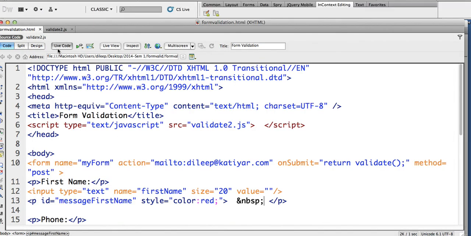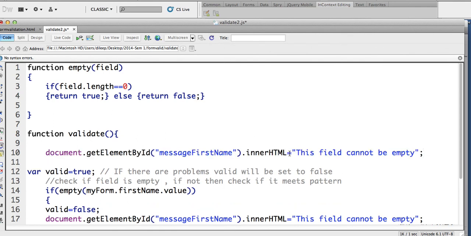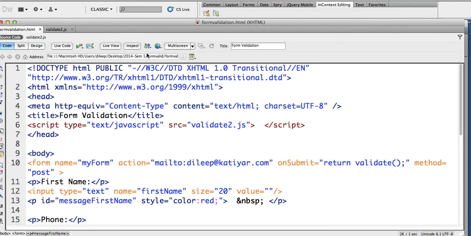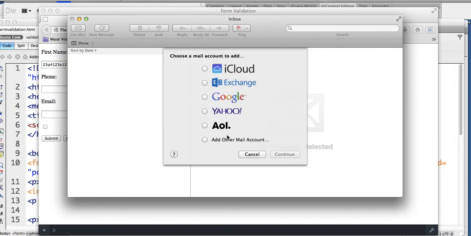A very important thing is when you're setting messages, in my example, what I'm doing is the moment the function is set to validate, any message that I set in the code at the beginning, I'm setting it to empty. I'm clearing messages. See what that does. Now when I run my code, if I submit, I get this, and when I put something, that message gets cleared. Cool.